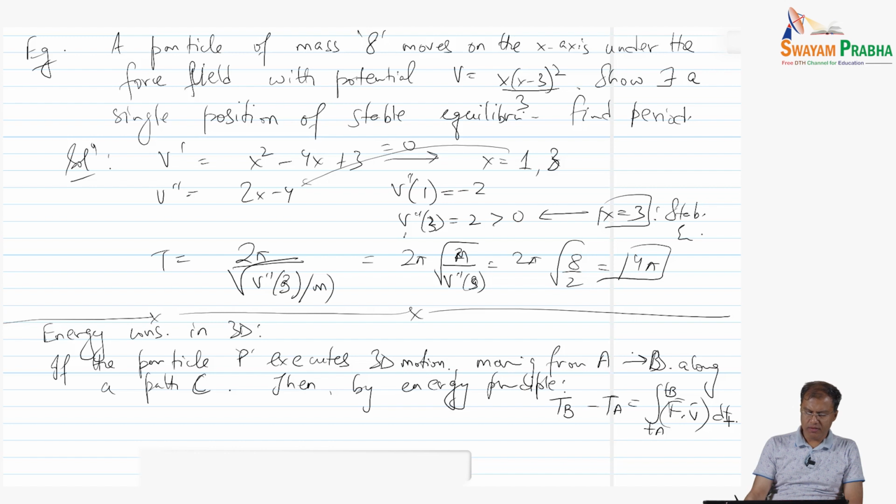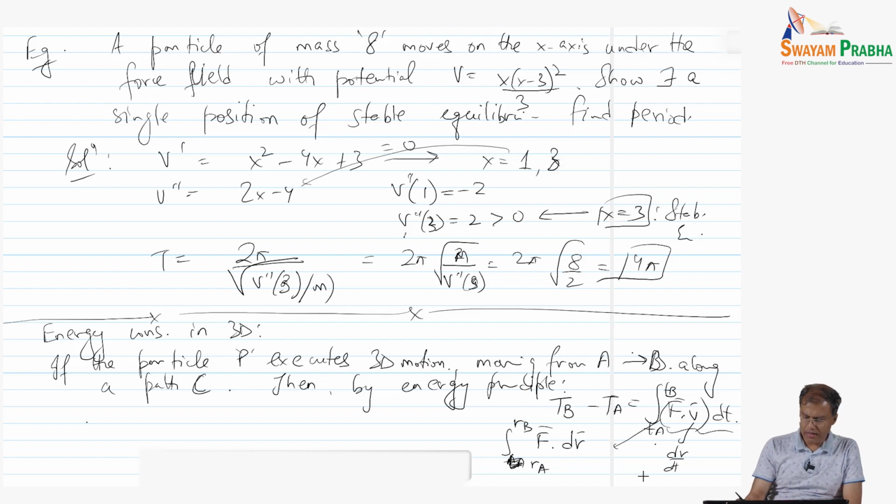We can do a little simplification: v is dr/dt. So when we plug this in, the integral becomes the integral from r_A to r_B of F dot dr, because the variable for integration is now r, not t.